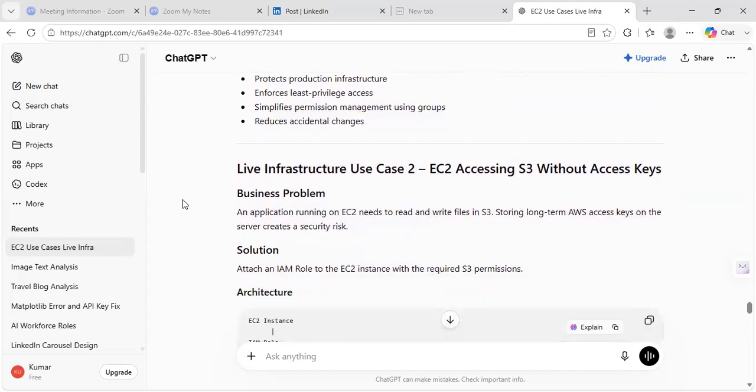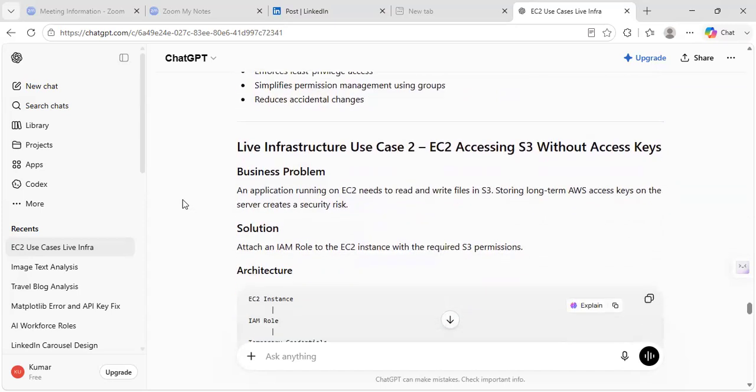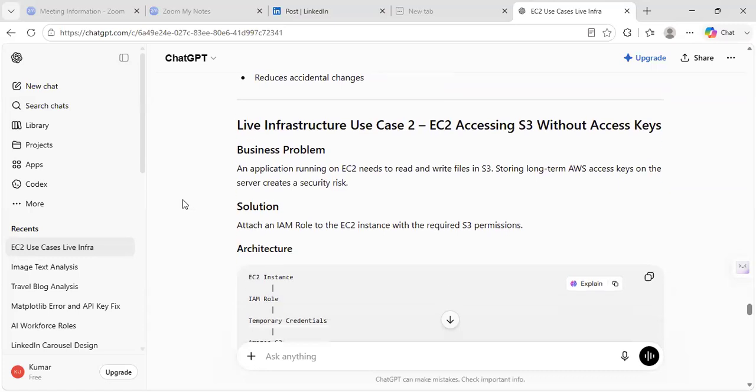Okay. Then use case 2 is EC2 accessing S3 without access keys. So there are access keys to access the S3, but without them also it can be accessed. This is one use case. The business problem is an application running on EC2 needs to read and write files in S3. Storing long-term AWS access keys on the server creates a security risk.